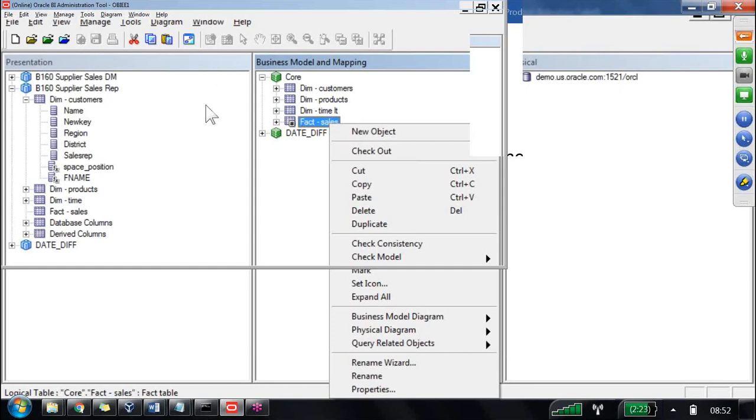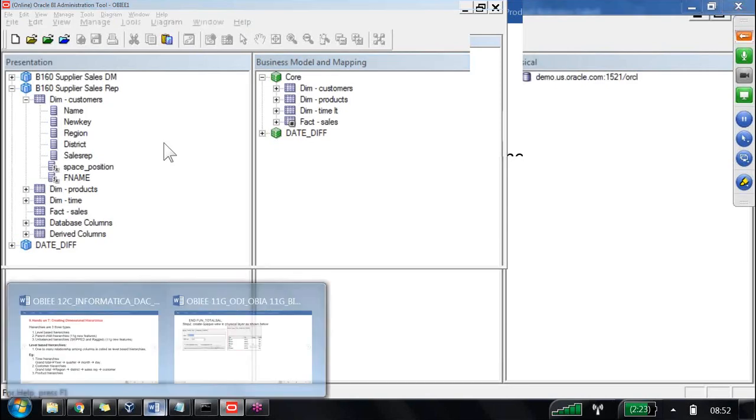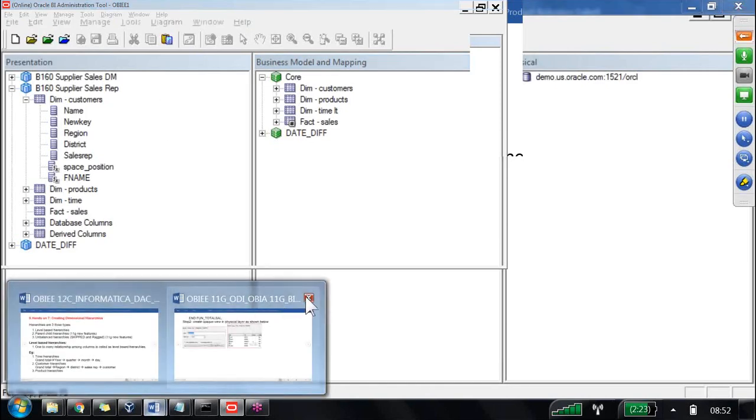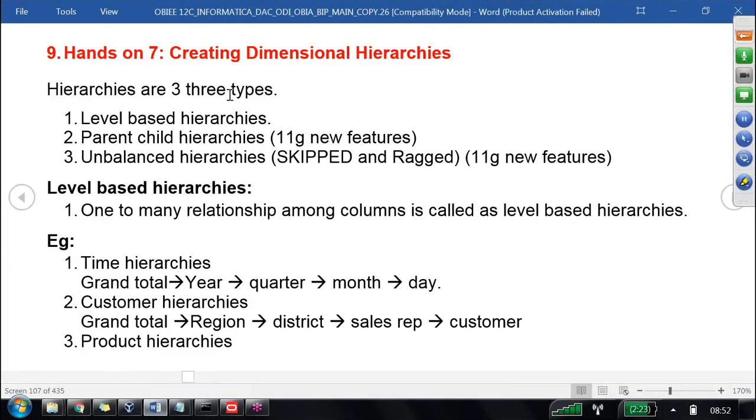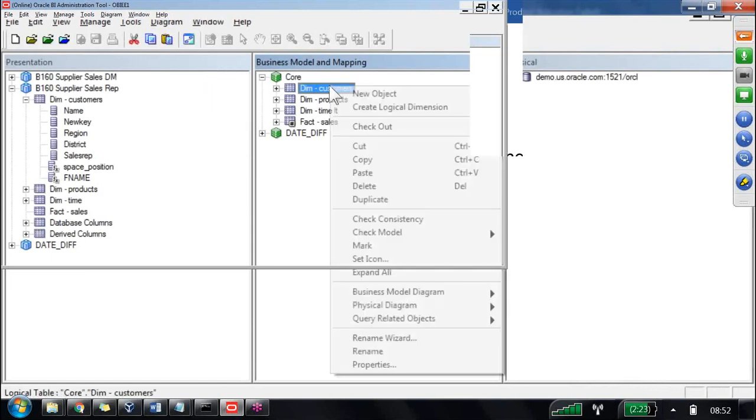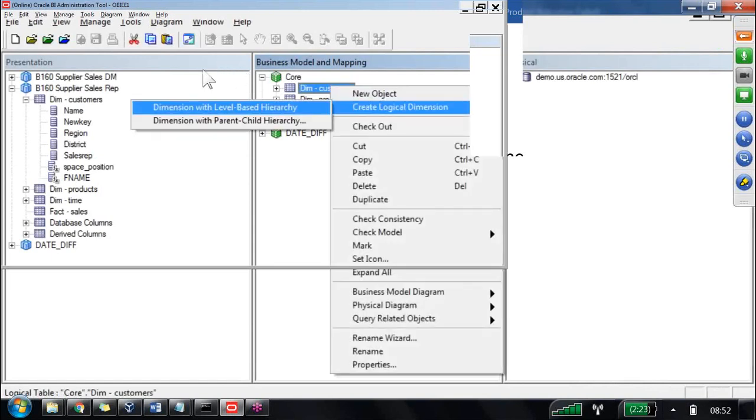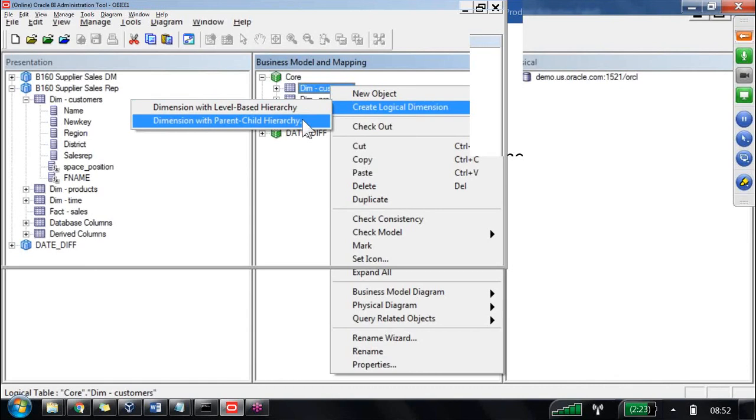Right. Next point. First point is we are clear what is the meaning of this title. How many types of hierarchies we have? Three types. One is what? Level based hierarchy. Second is what? Parent child. I think these two things we got chance to see now, right? If I go here, what we are seeing? Level based hierarchy. Second is parent child hierarchy. But in the note something else I have given. Third one also I have given: unbalanced hierarchy.